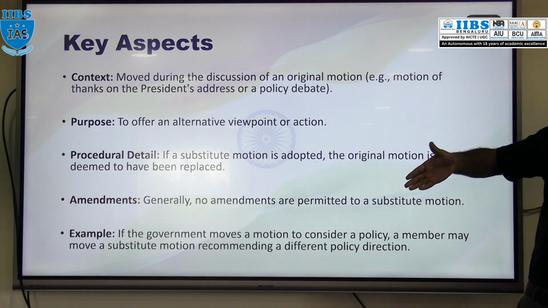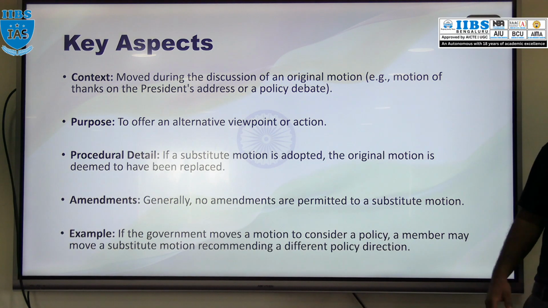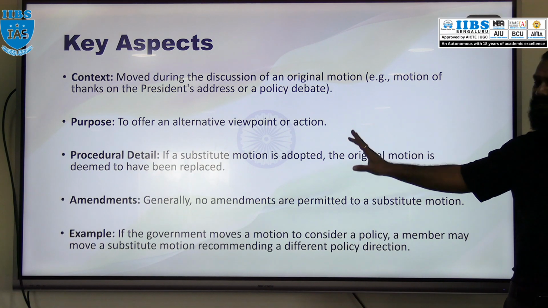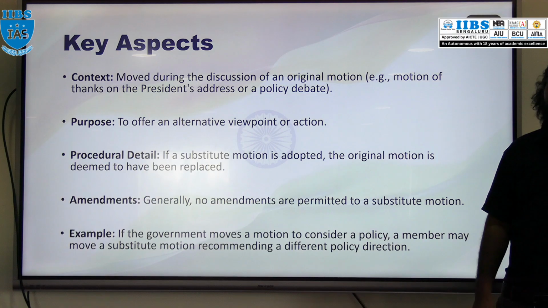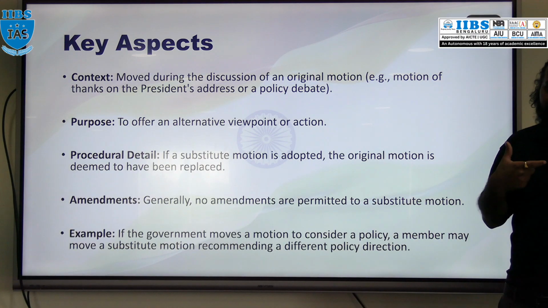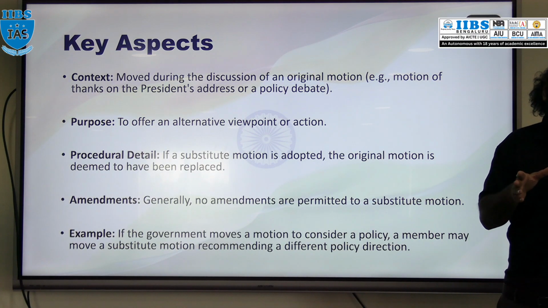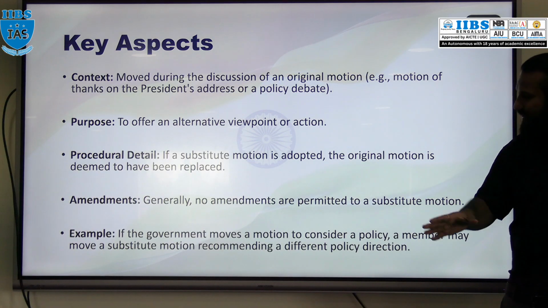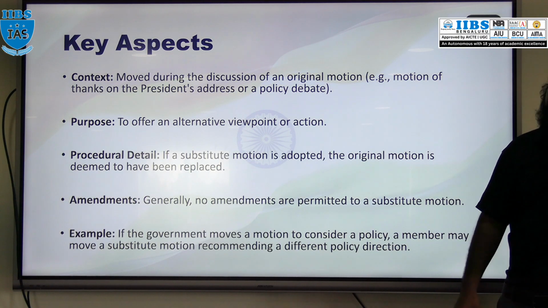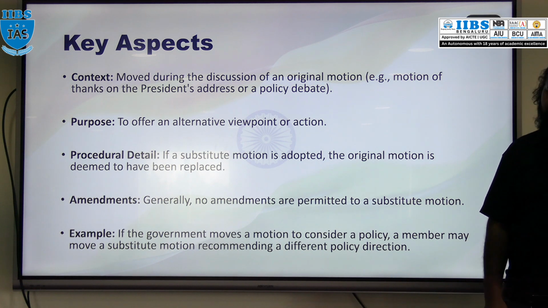It is like an alternative to the original motion. So if the substitute motion is adopted, then the original motion will be rejected. Obviously, if you have accepted the alternative, then the original will be deleted, don't you think so? Here also it is the same thing. If the substitute motion is adopted, the original motion will be deemed to be replaced.